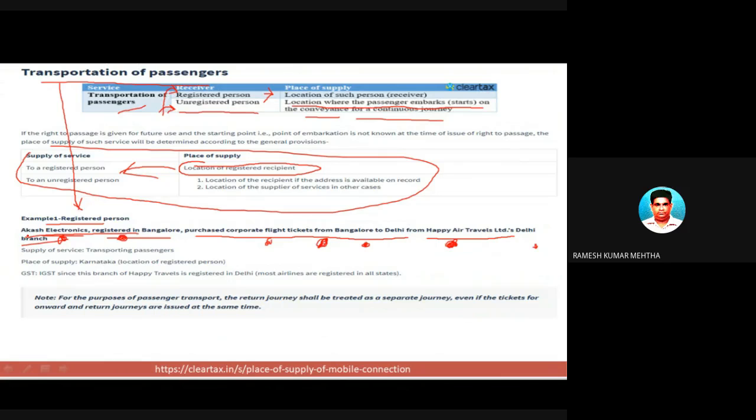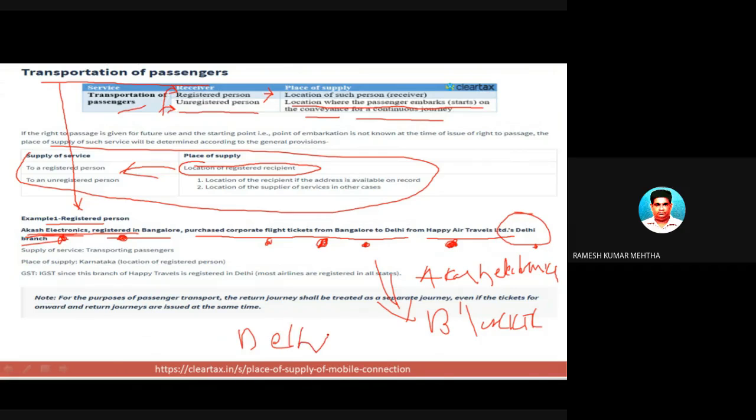The registered recipient is in Bangalore, and Bangalore is in Karnataka. So the place of supply is Bangalore, Karnataka. Now, who is providing? A company by the name Happy Air Travels Limited from Delhi. So the service provider is in Delhi, and the service is received at the place of supply, Karnataka.